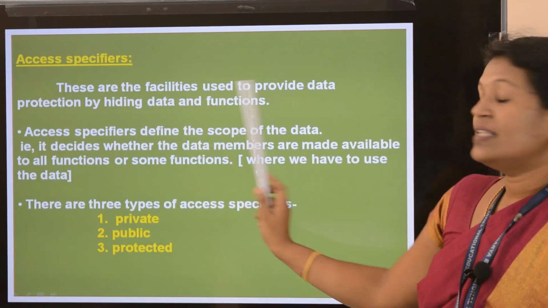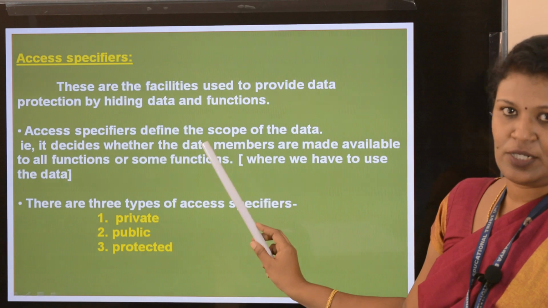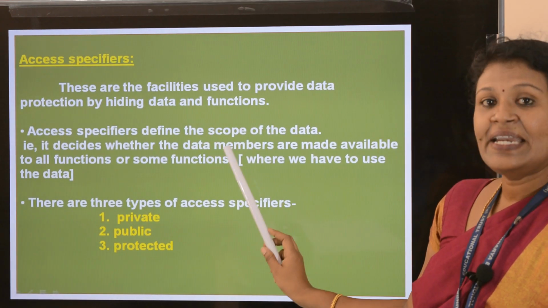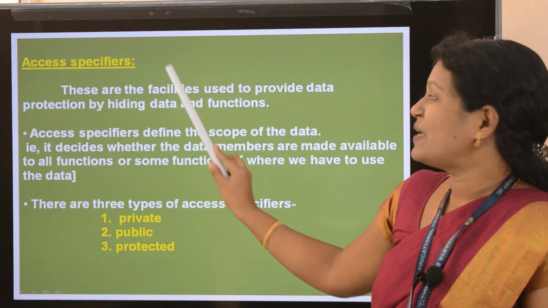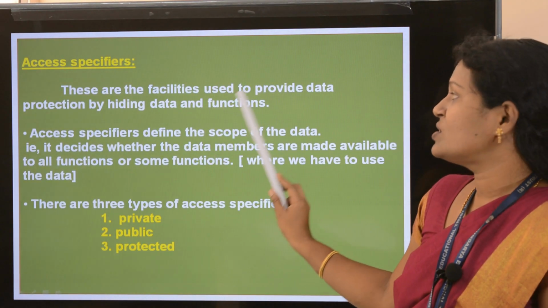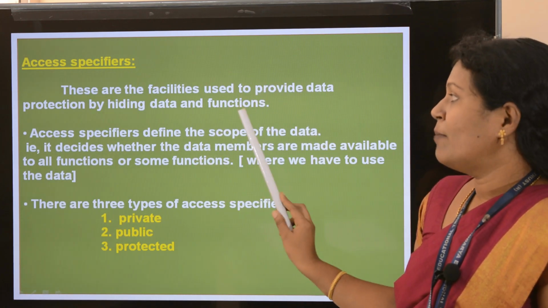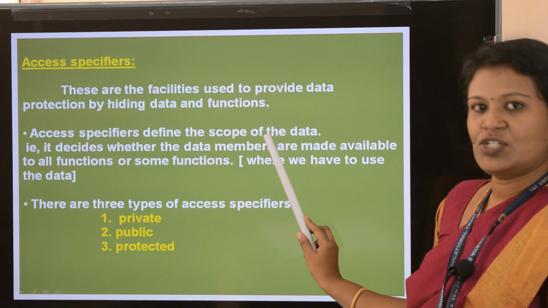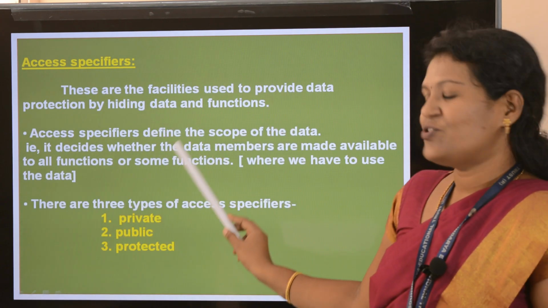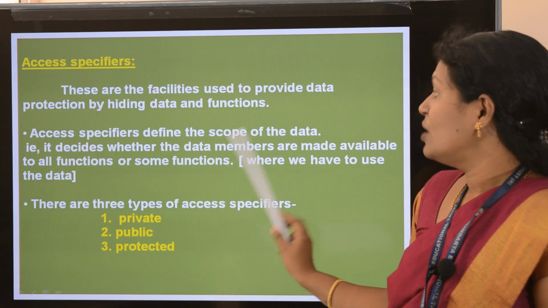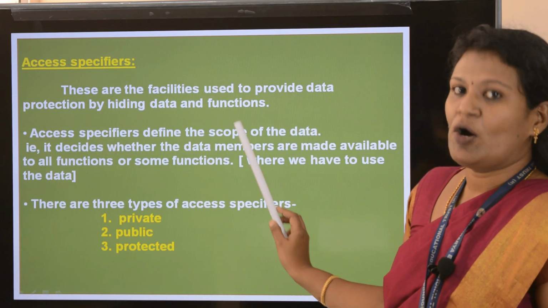Access specifiers are the facilities used to provide data protection by hiding data and functions. Or you can say like this also: access specifiers define the scope of the data.